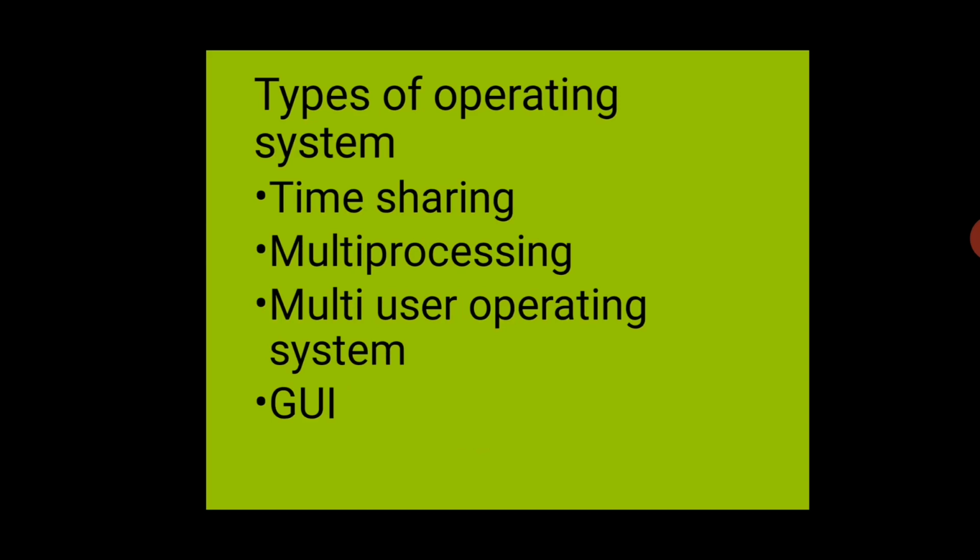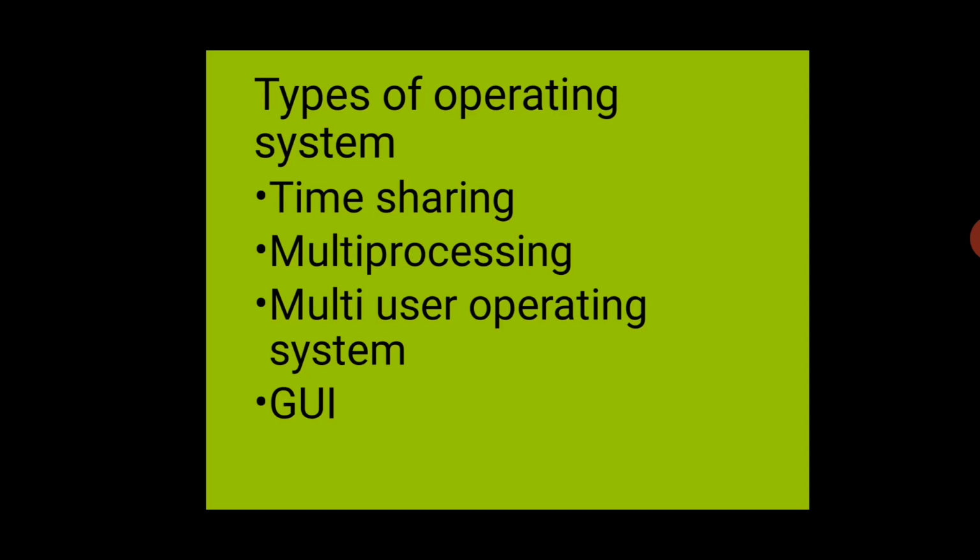More than one person is using a single CPU here, but we all use our own keyboard, mouse, and monitor, meaning the input and output devices will be different. Next is multiprocessing. In a multiprocessing computer system, we are using two or more, or three, processors for a single program.